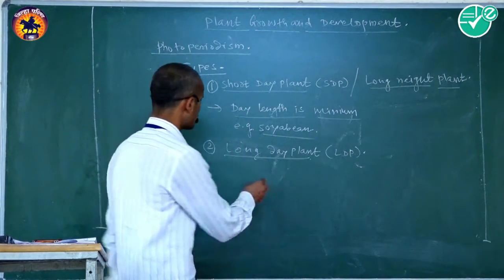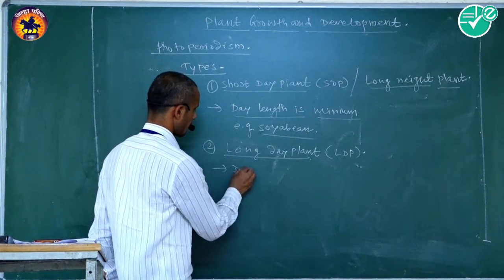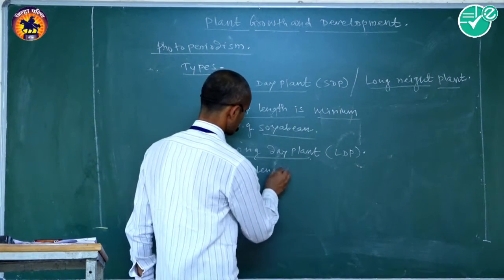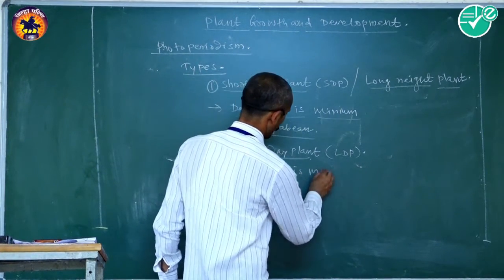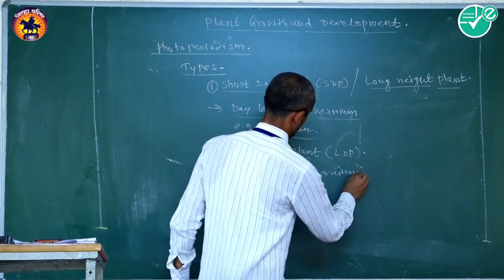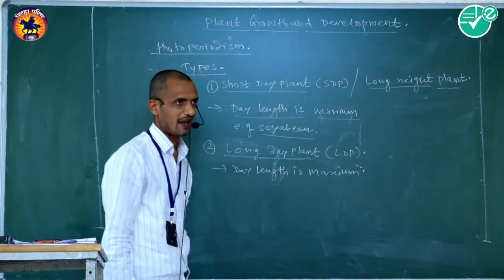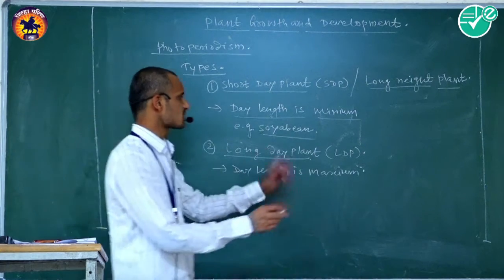Here the duration of day length is maximum than the night duration.